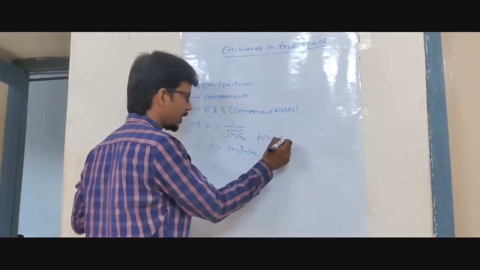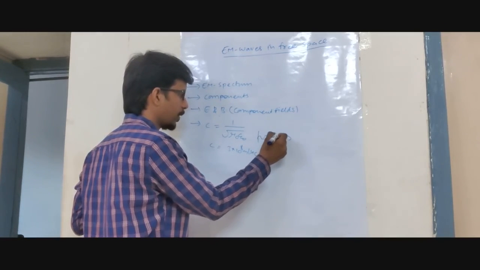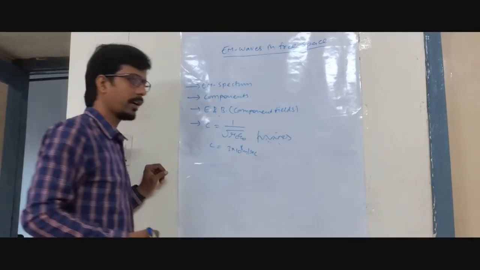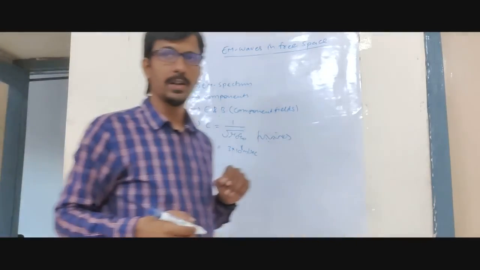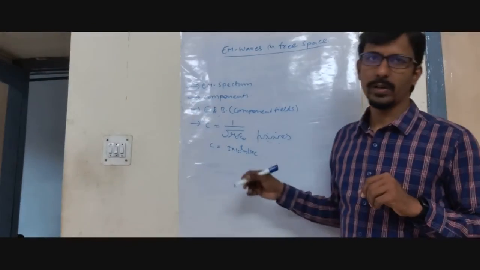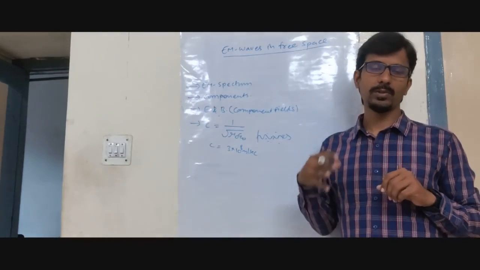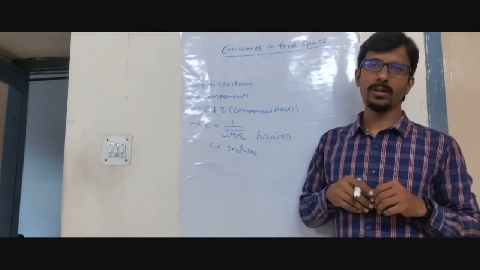This is when the wave travels in free space. When it starts interacting with ions, it will differ from this. So this is about our today class. The next class will discuss another topic, the isotropic or anisotropic medium.